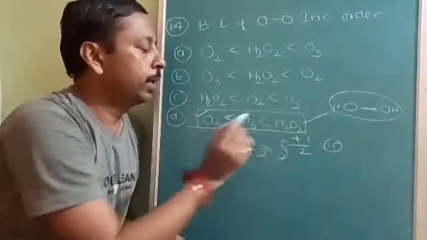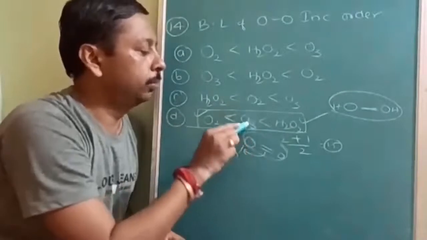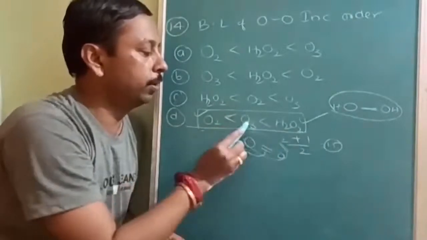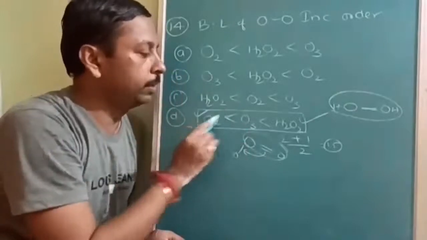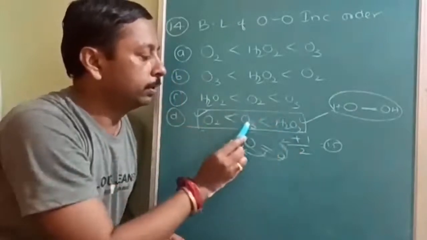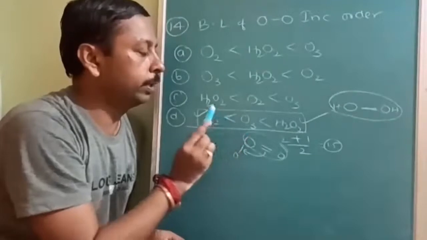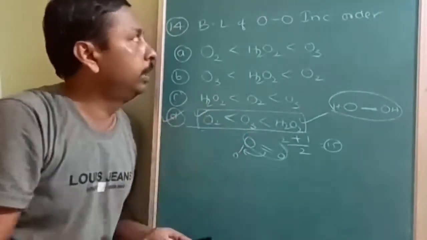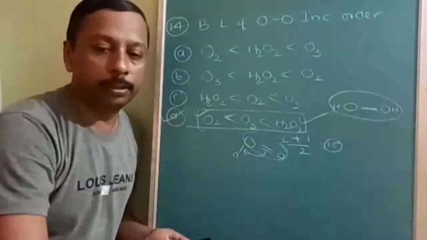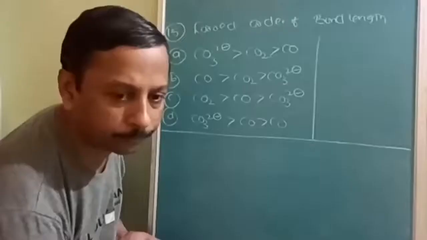H2O2 has the highest bond length, second is ozone, because it has bond order 1.5. In H2O2 oxygen is always a single bond, in oxygen it is always a double bond, and in ozone it is sometimes a double bond, sometimes a single bond, therefore it will be 1.5. So the answer will be option D. Okay, is this question understood?